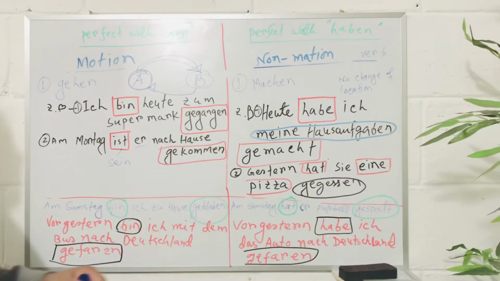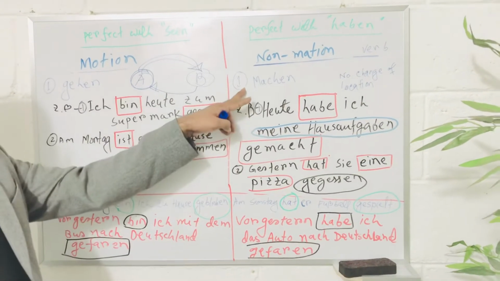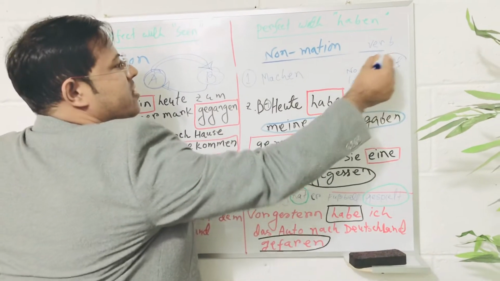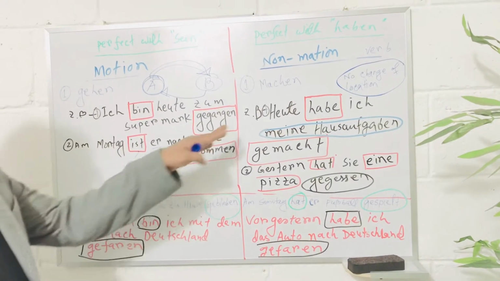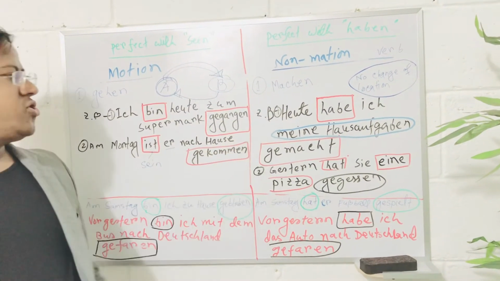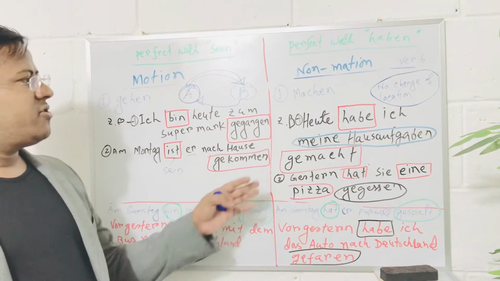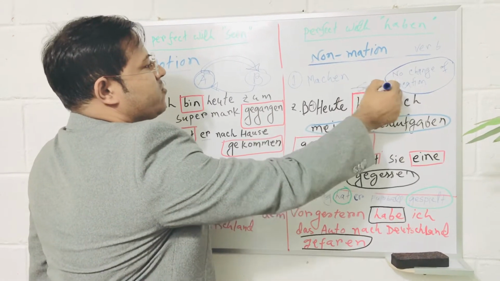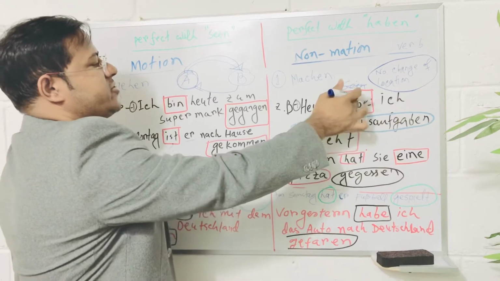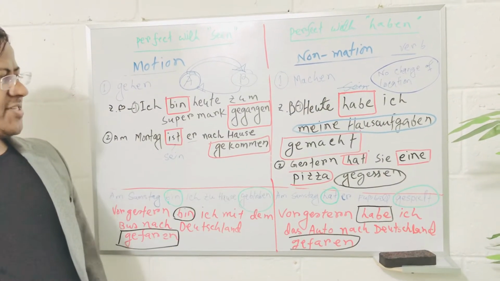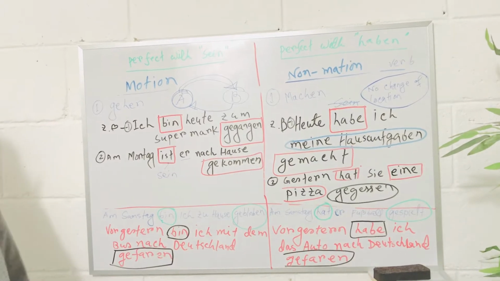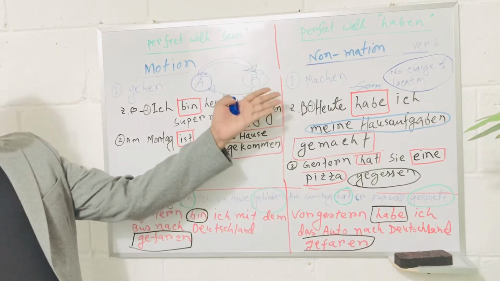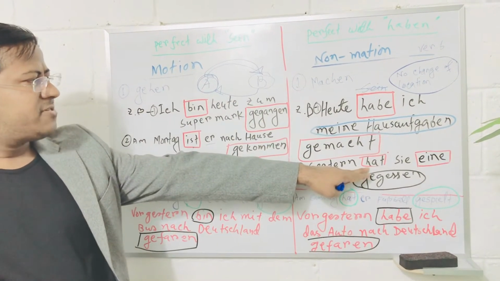Let's see in case of a non-motion verb. Machen is a non-motion verb, and there is no change of location. Heute habe ich meine Hausaufgaben gemacht. Here, no change of location, so we cannot use sein, we use haben. So in case of ich, we use habe. Number 2, gestern hat sie eine Pizza gegessen. Here, the same case, essen, non-motion verb, so we use hat.